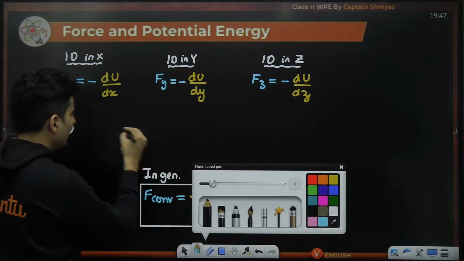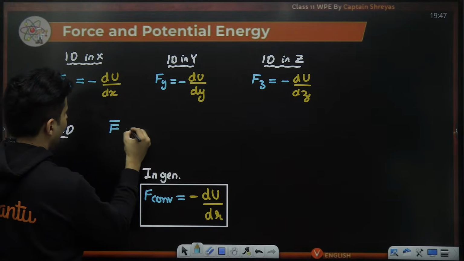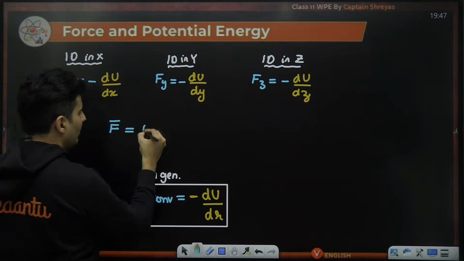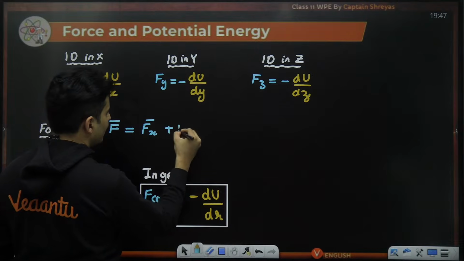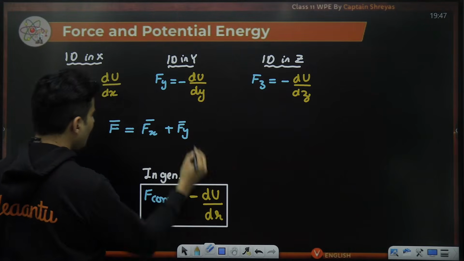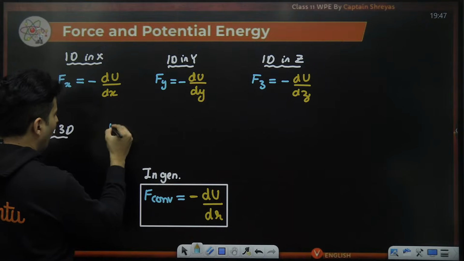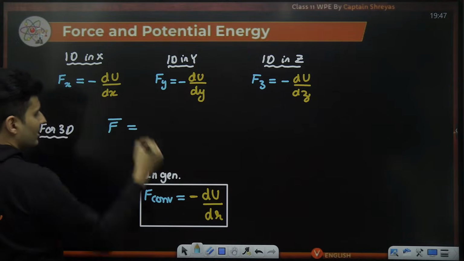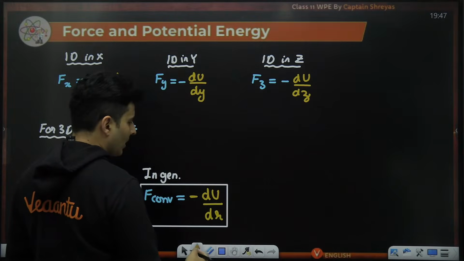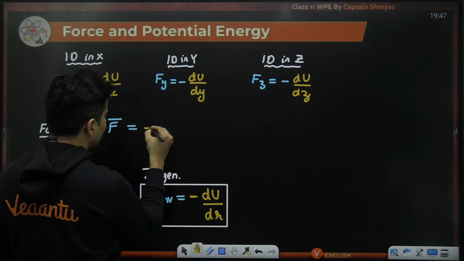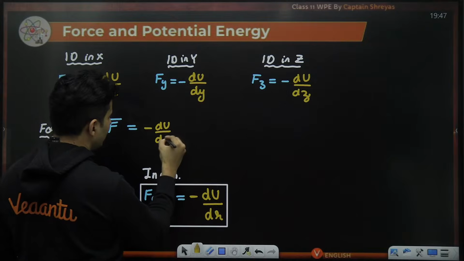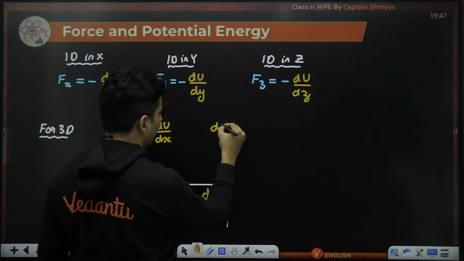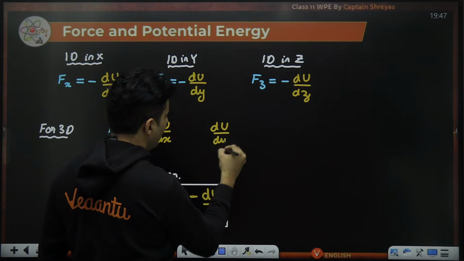You are just going to say my net force vector is going to be Fx vector plus Fy vector, correct, plus Fz vector. What will be my Fx vector? Think about it. Fx vector will be exactly this: minus dU by dx. Fy vector will be minus dU by dy.